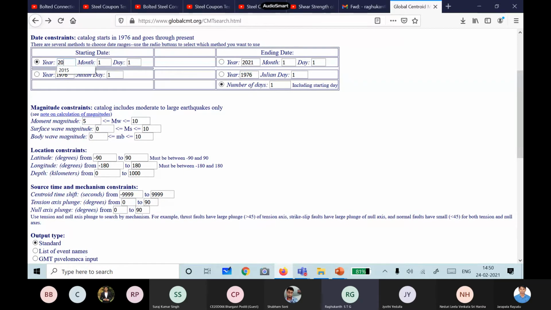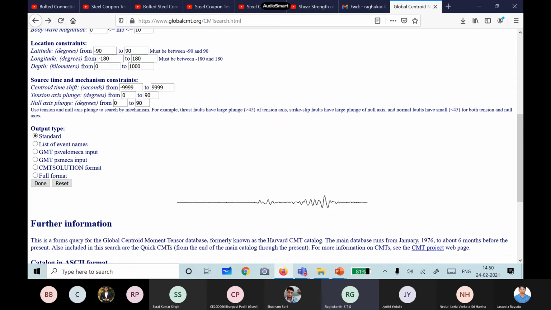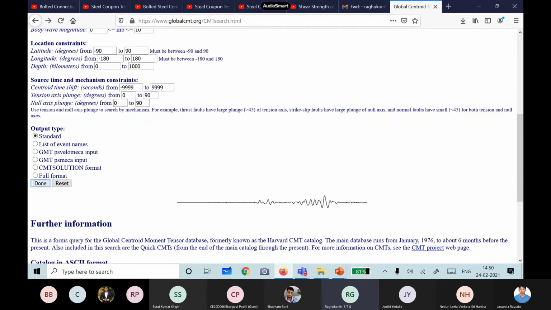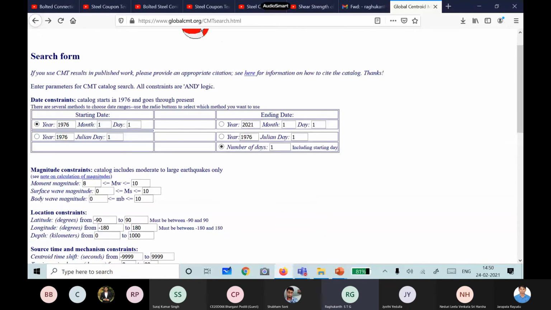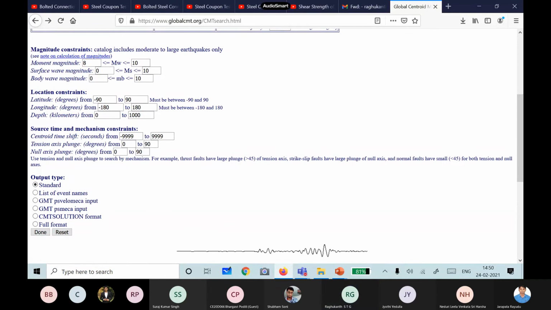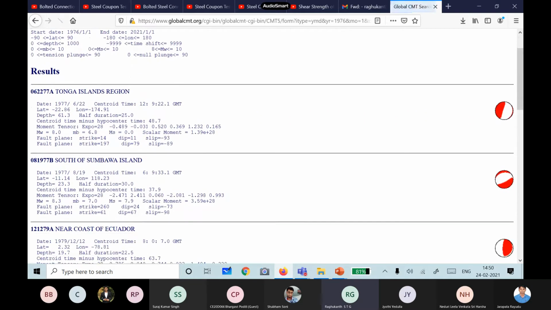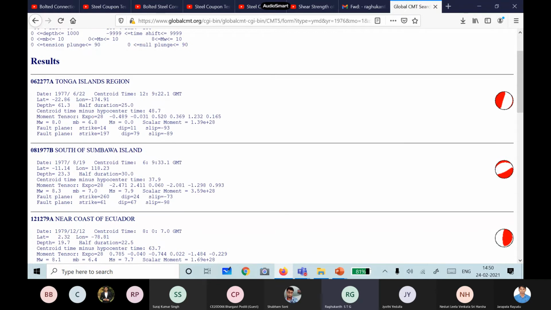So if you see 1976, the old ones, okay. Then if I see magnitude 8, what happens? Oh, start date, end date is same. How come? Oh, sorry, this is number of days. Okay, fine. So now you can see, from 1906 onwards, magnitude 8 we are looking for. See what is the first one? Tonga Islands or something.